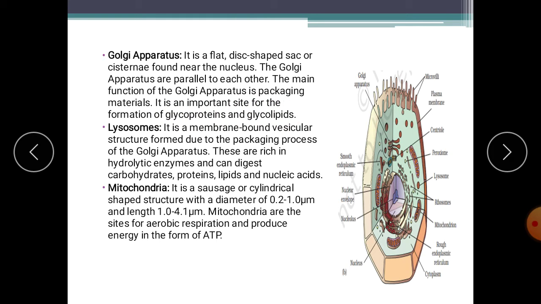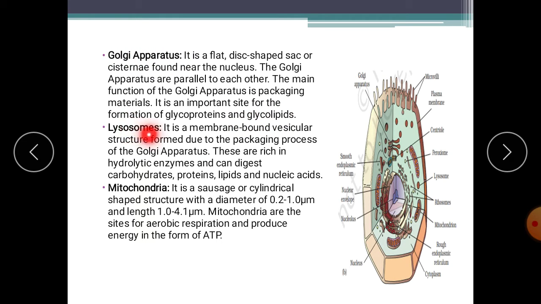Proteins are synthesized by the rough endoplasmic reticulum. Lipids are formed by the smooth endoplasmic reticulum. But for the final touch in the formation of glycoproteins, involvement of the Golgi apparatus is a must. So, glycoproteins and glycolipids are formed by Golgi apparatus.